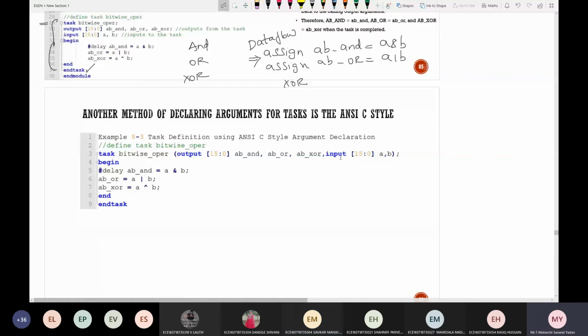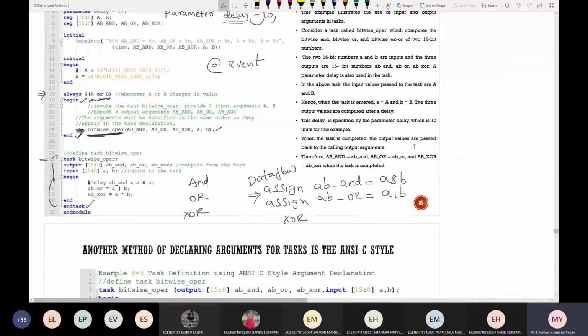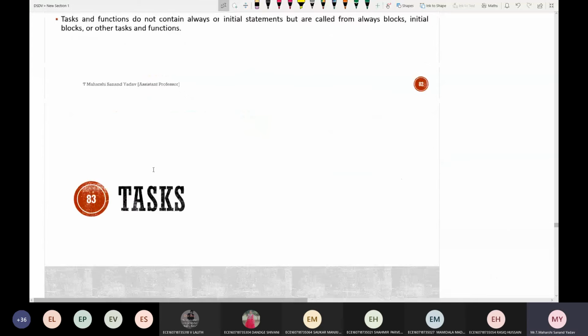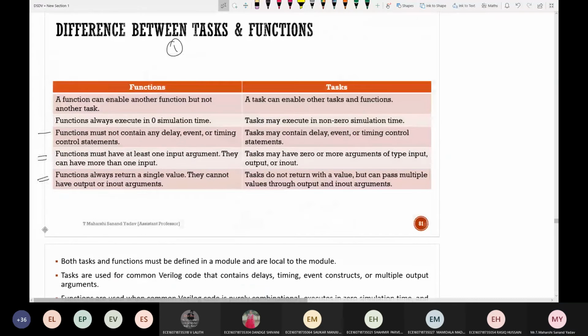Simulation time for a task is never 0. Can it be 0 or non-zero? It must be non-zero. Why is it non-zero? Observe this: a task can contain delay, event as well as timing control statements.